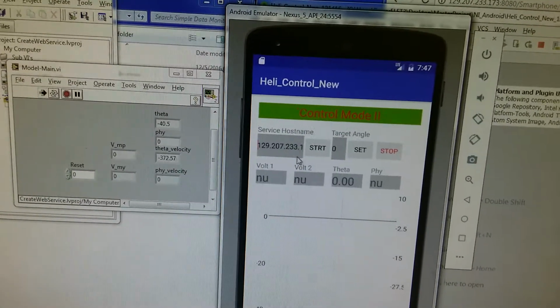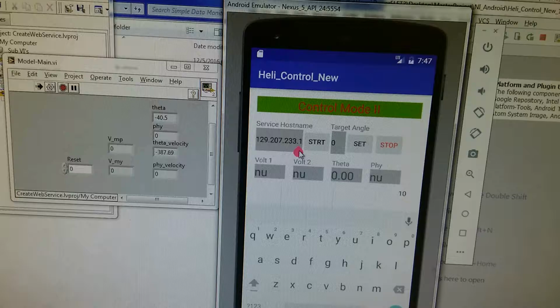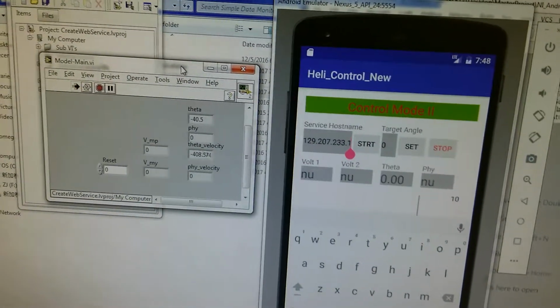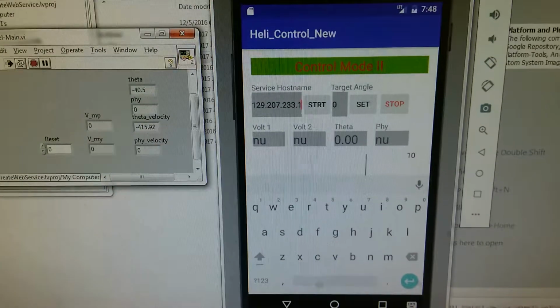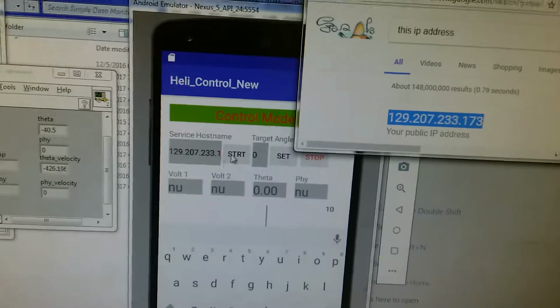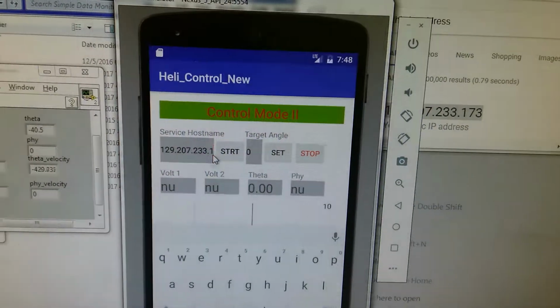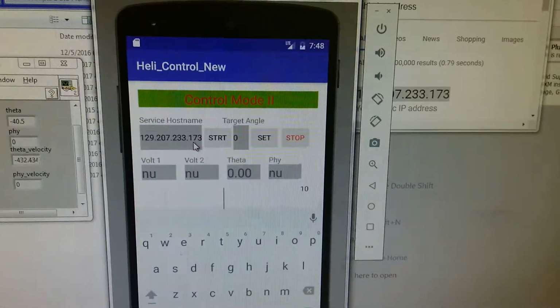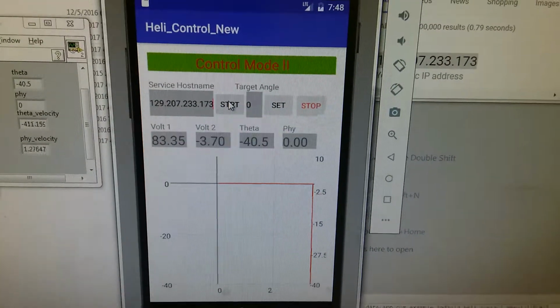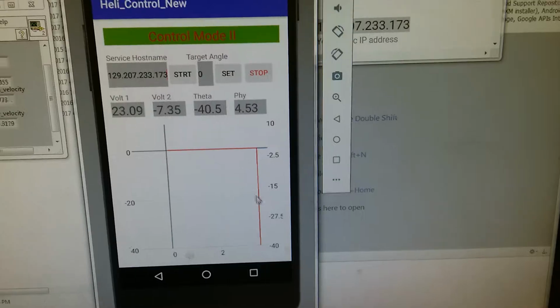Control mode 2 means using this device to control the helicopter model directly without the real-time controller. We set the IP address of this computer to 173. And hit start.